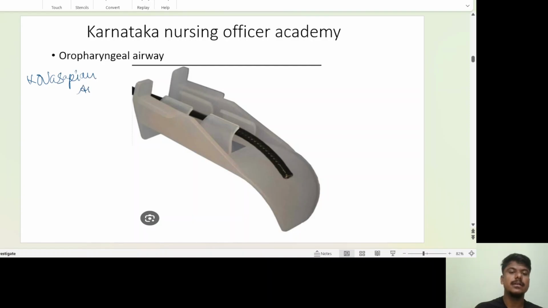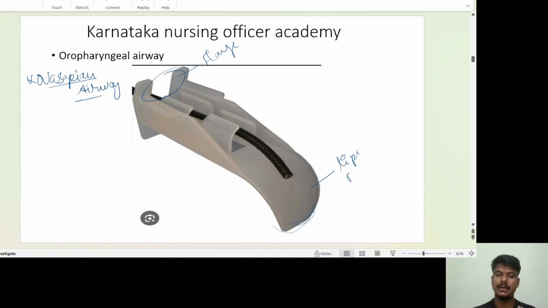Oasapian airway. If you see the design, this Oasapian airway is different from the Bourbon airway and different from your Guedel's airway. This airway is mainly meant for fibro-optic bronchoscopy. You can see this one is your flange, and this one is your tip, which is a little bit bent.